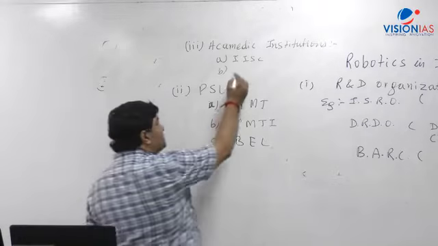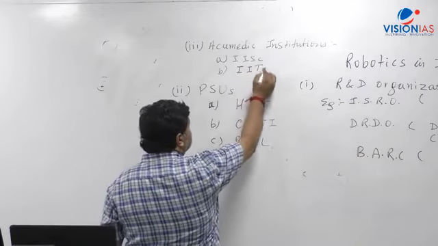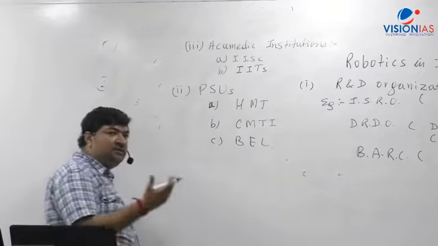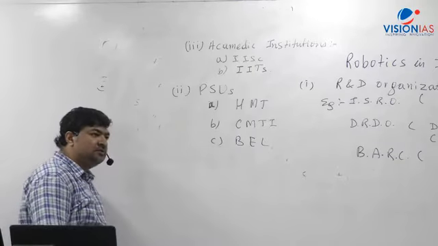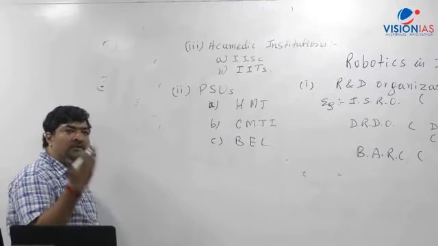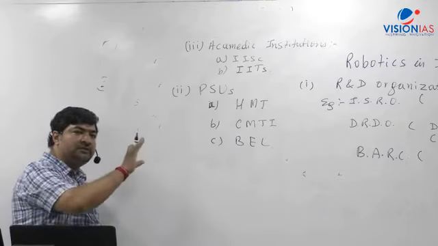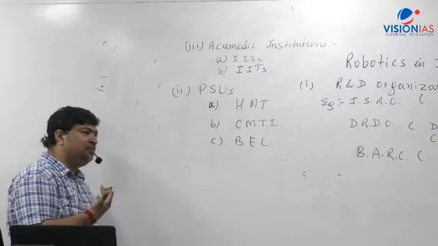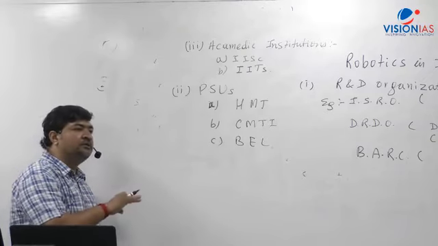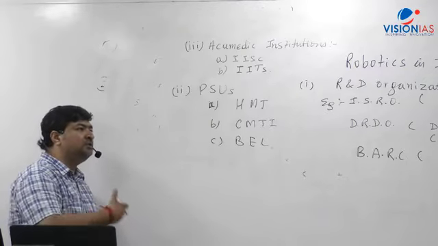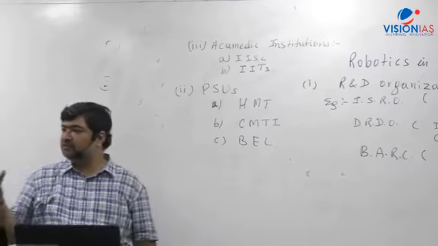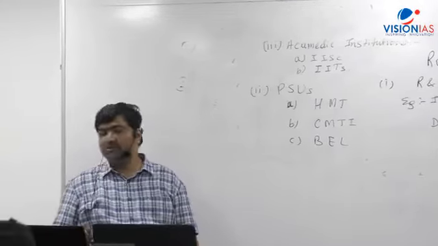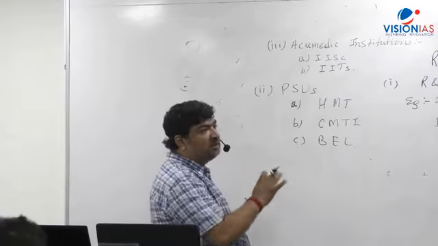Apart from that, the IITs, Indian Institutes of Technology. There are scientists who are working on AI also, artificial intelligence. So we have this kind of development. Though 60, 70 years back, the type of development we started was not focused on robotics, now in the 21st century this is a new area that has come up. So maybe in coming time there will be more use of it. Whenever you search, you will find those examples.